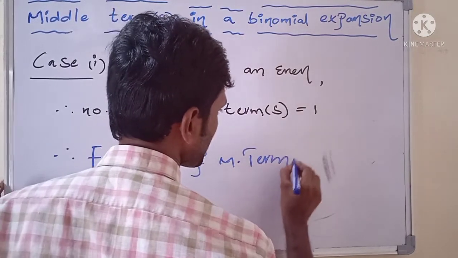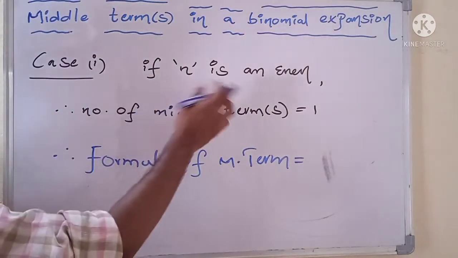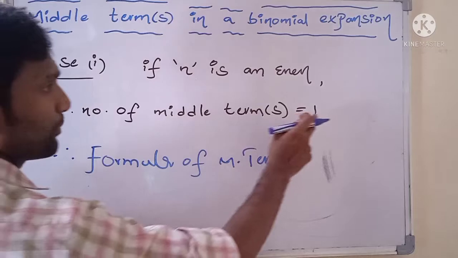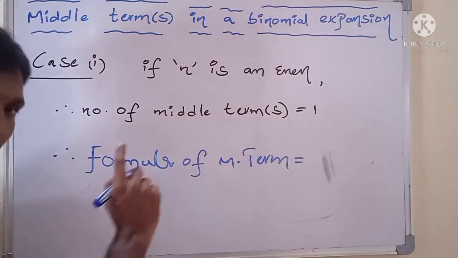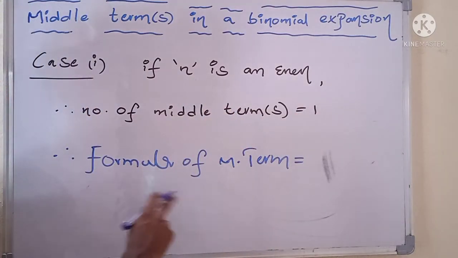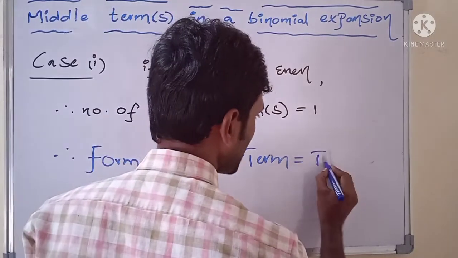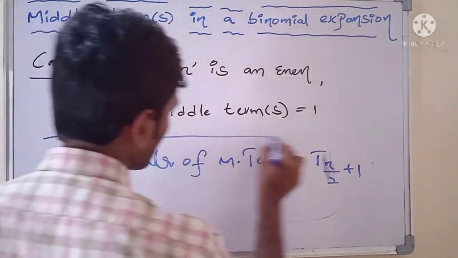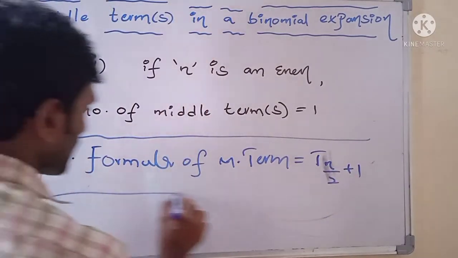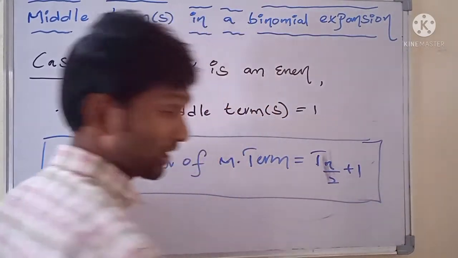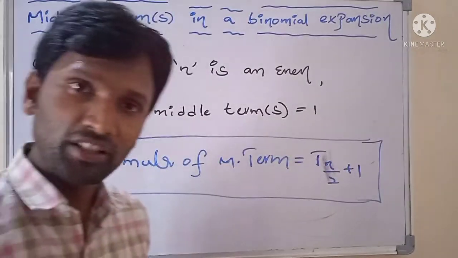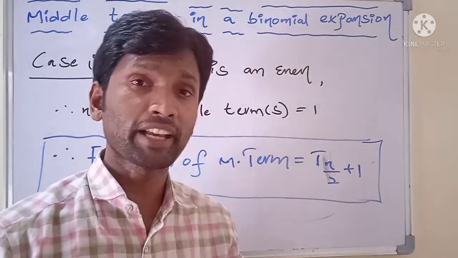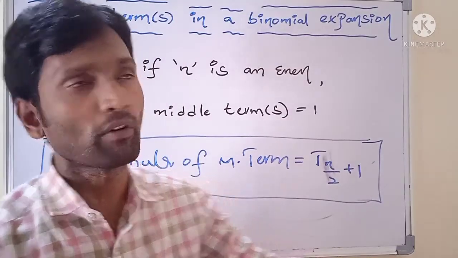Formula of that middle term: if n is an even number in the given binomial expansion, the number of middle terms equals 1. For finding that middle term there is a standard formula, it is T(n/2 + 1). So this is the formula for finding the middle term of the given binomial expansion. It is either (x + a)^n or (x - a)^n or (1 + x)^n or (1 - x)^n.